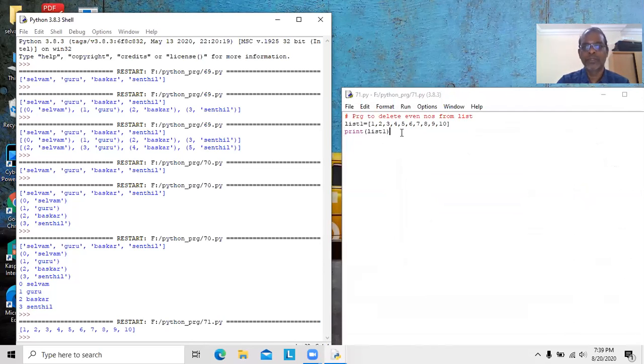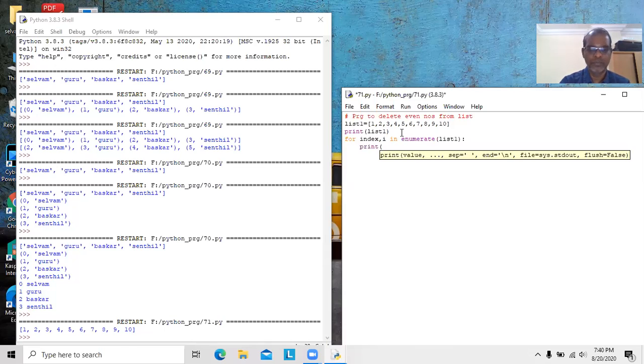So that's good. Now I have to use one for loop, for index, i in enumerate(list1). List 1 starts from 0, so we are not giving any value for start; by default it will be 0. Now we will print and see what the index and the i are at every level. Then if i modulus of 2 is equal to 0,